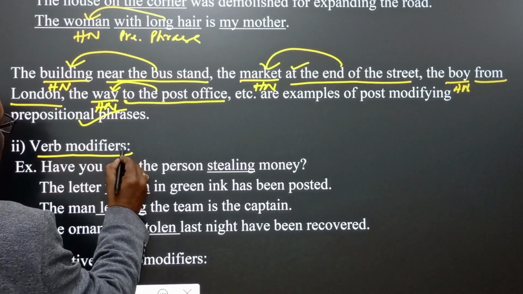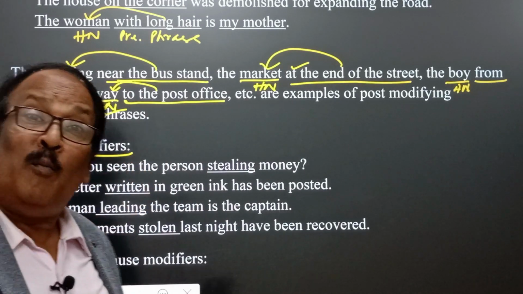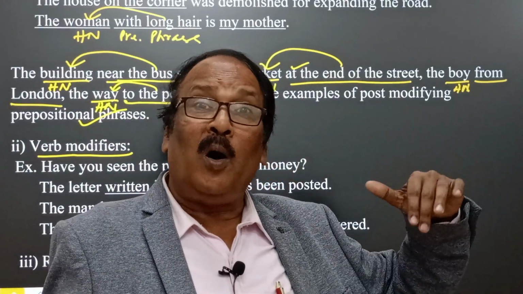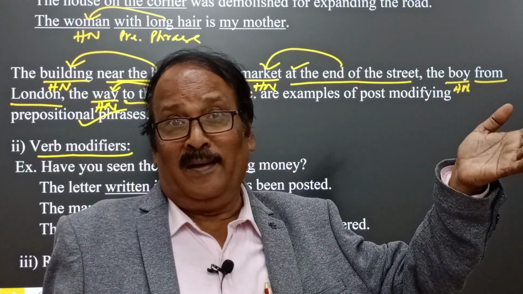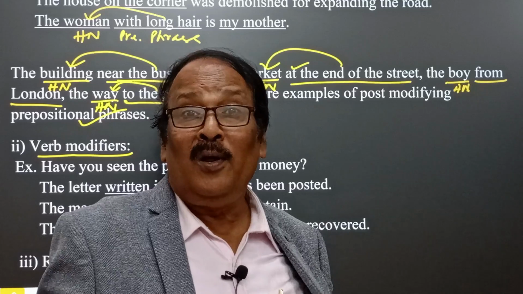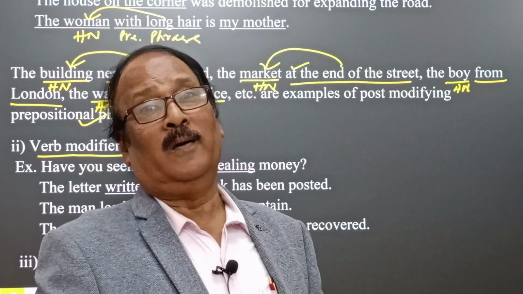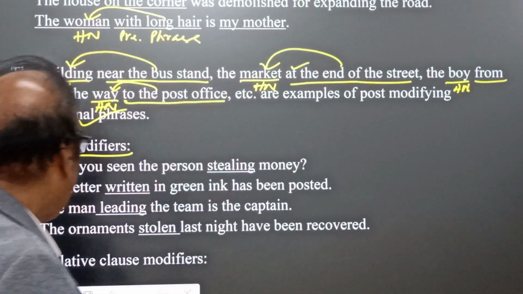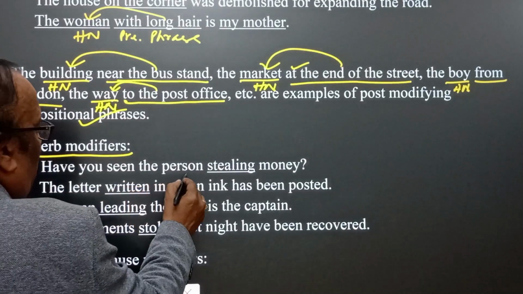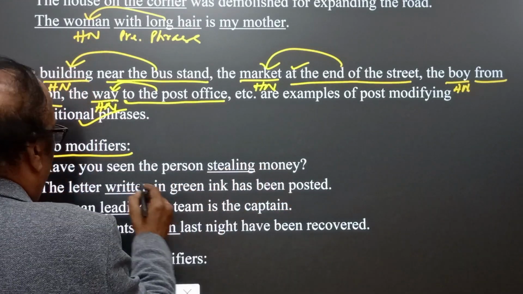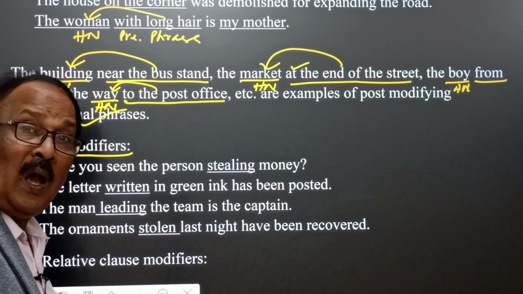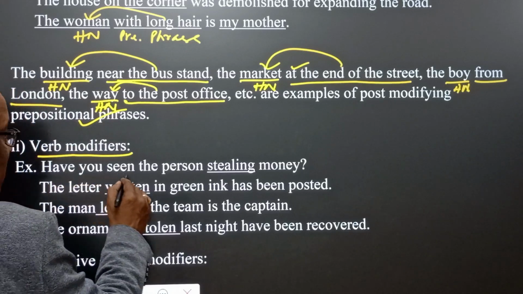Yes, verb modifiers. It means a verb, like a preposition, also plays the modifying role remaining after the head noun. How? You have seen the person stealing money. Have you seen the person?